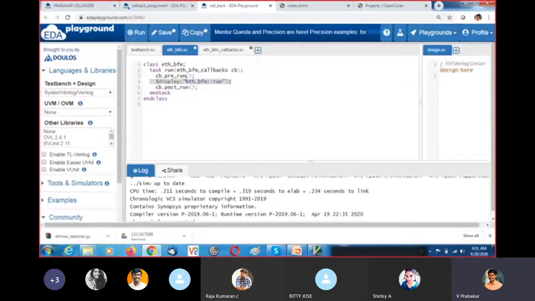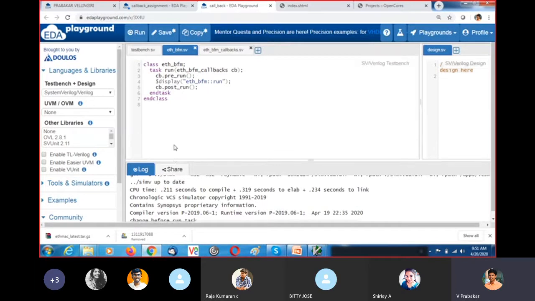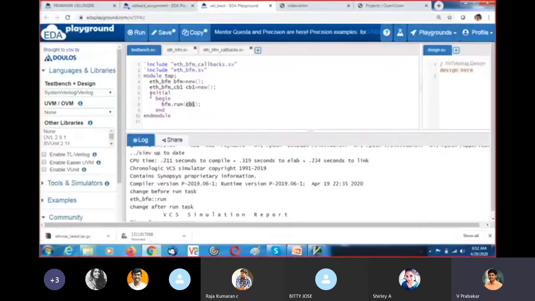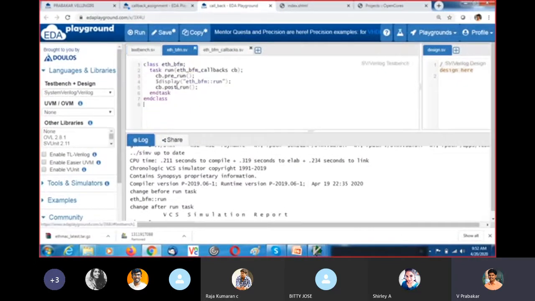If I run this, it will start from here, so automatically this run task will be called. Within the BFM run task, the first line runs sequentially, so the pre-run task will be called.